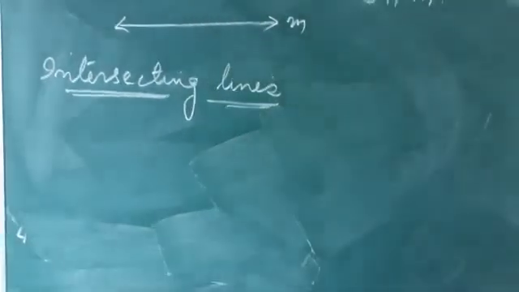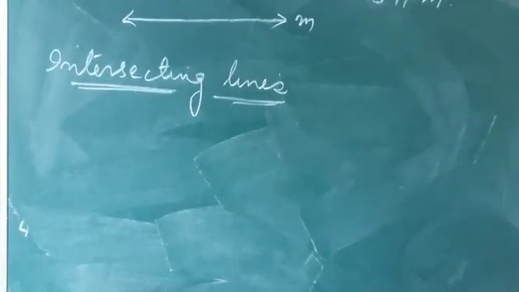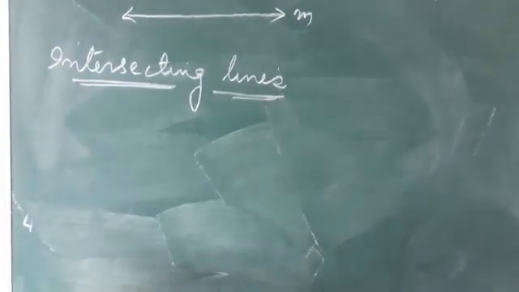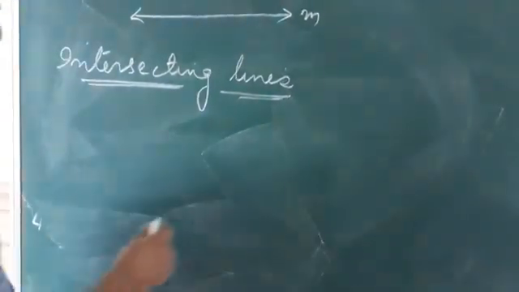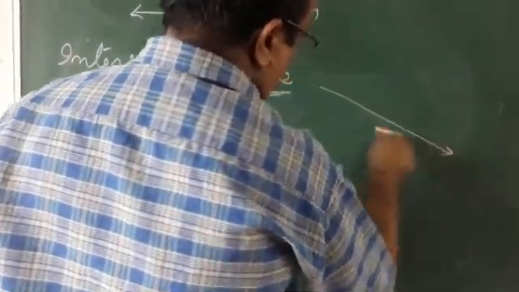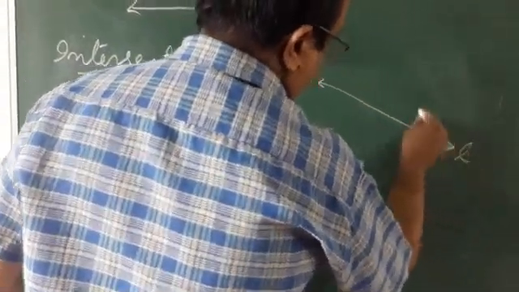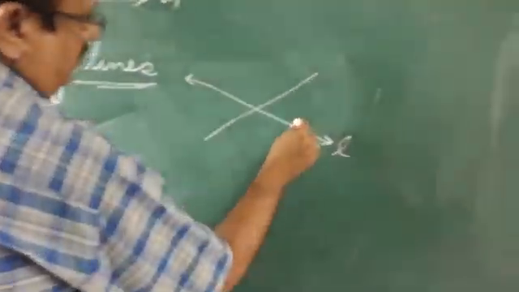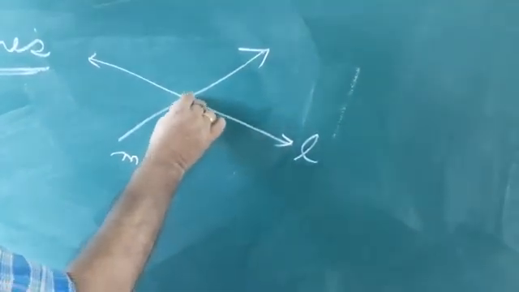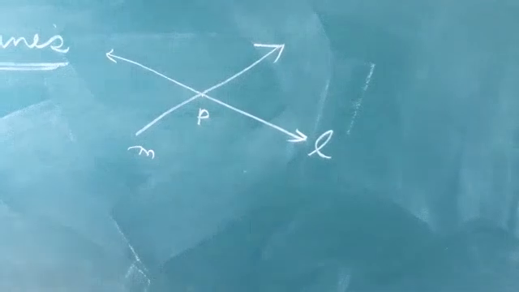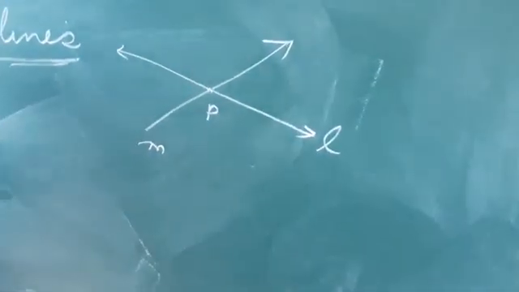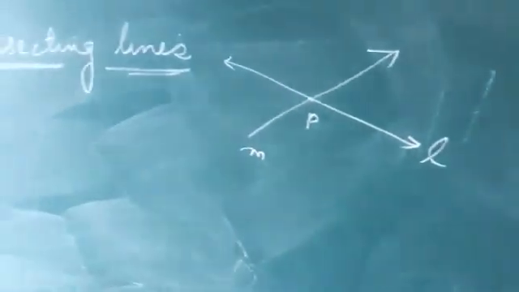Intersecting lines. Two lines have a point of intersection common to both. Suppose we take here, this is L and this is M. So this is the point of intersection. They are called intersecting lines. That means the point P is called the point of intersection.